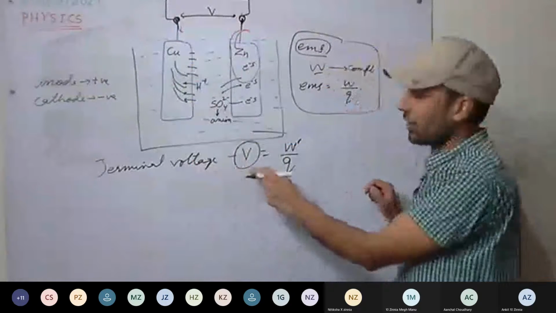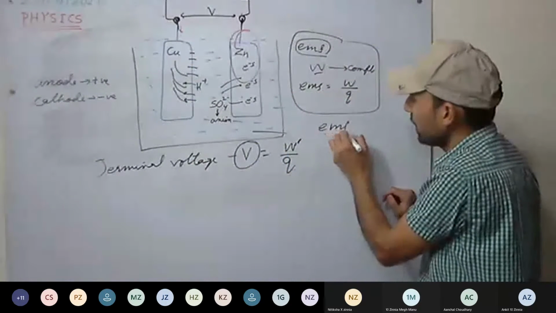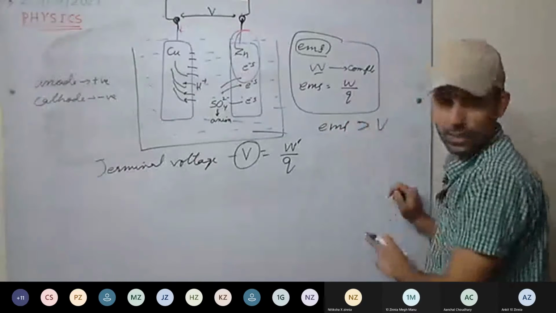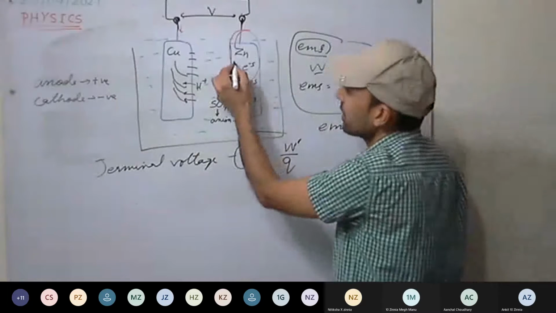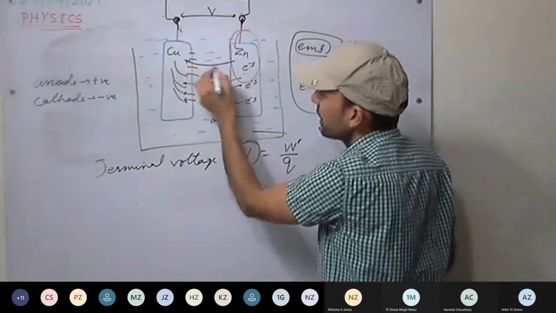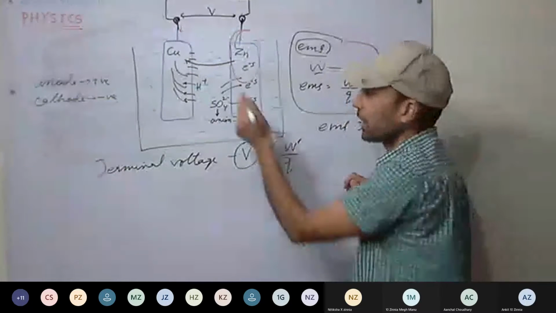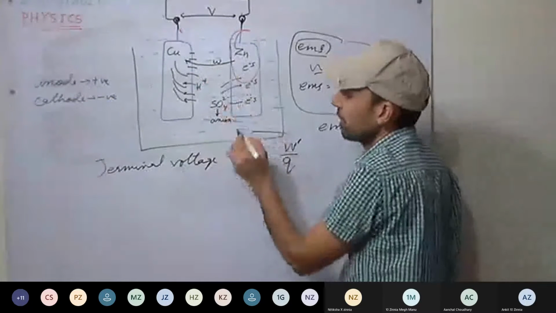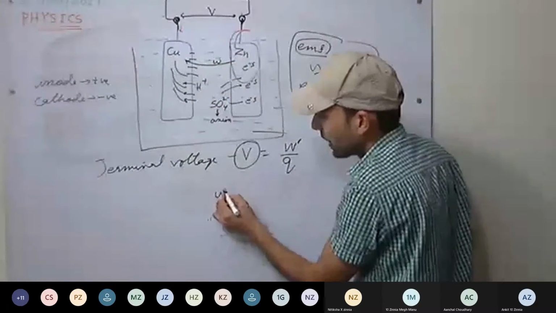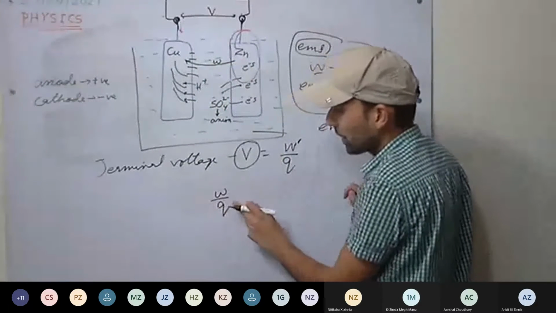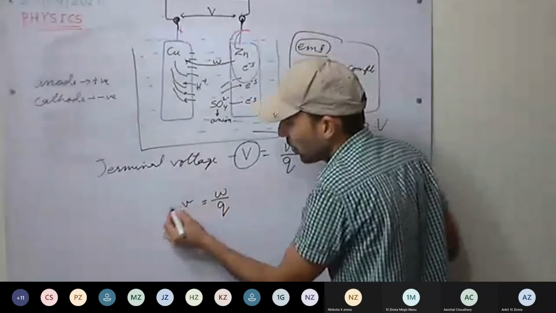For terminal voltage, you work only outside, so there will be less work done per unit positive charge. Therefore, EMF will be greater than terminal voltage. By what amount is it greater? By the work done in transferring per unit positive charge inside the cell. And this is called the voltage drop.